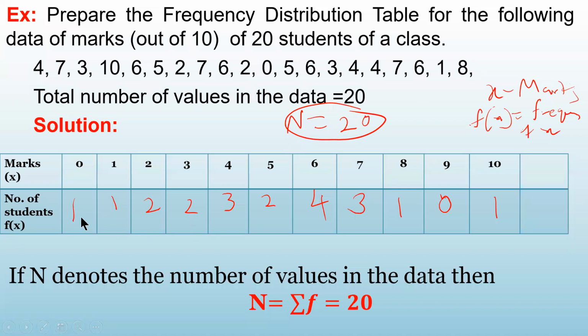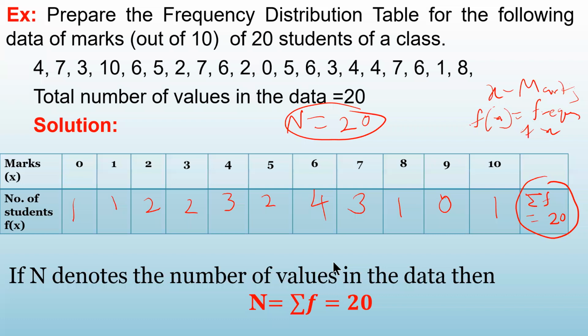Now this is the frequency. Now add these columns, add this row, summation of frequencies. So when you add this 1 plus 1, 2 plus 2, 4 plus 2, 6 plus 3, 9, 9 plus 2, 11, 11 plus 4, 15 plus 3, 18 plus 1, 19 plus 0 plus 1. So it is also 20. So look at here. Total values are also 20 and summation of frequency is also 20.